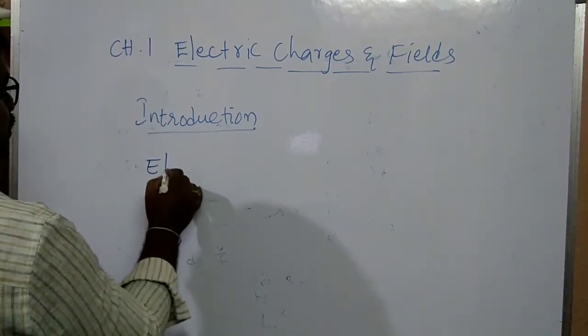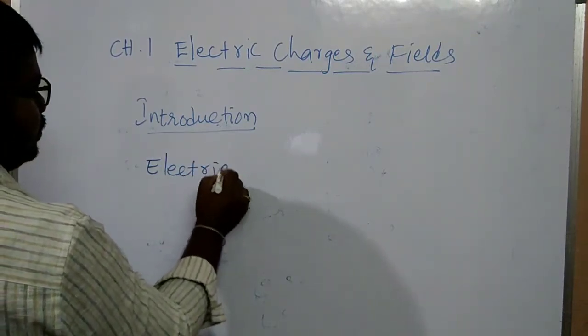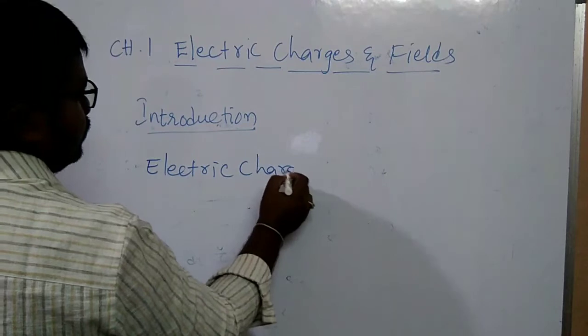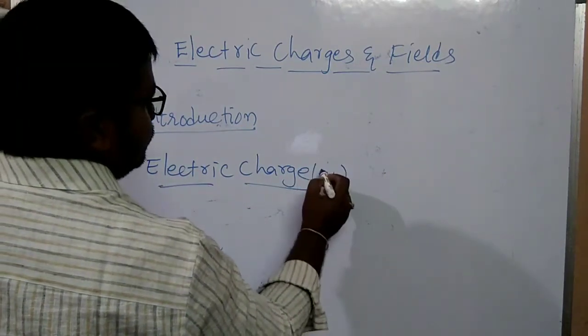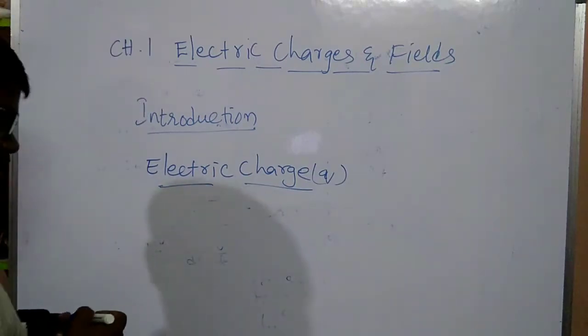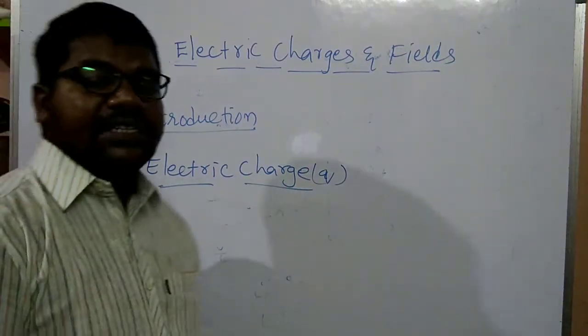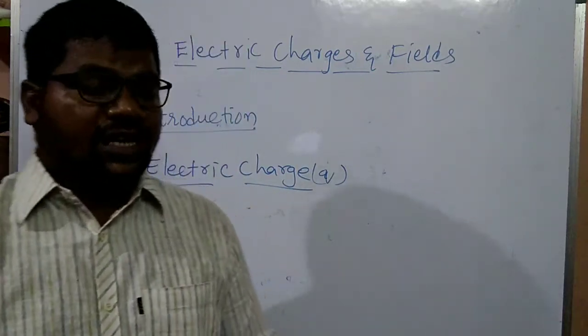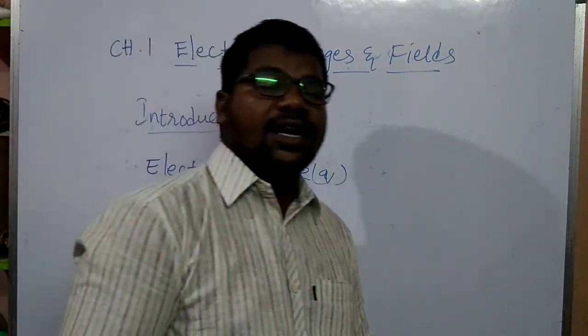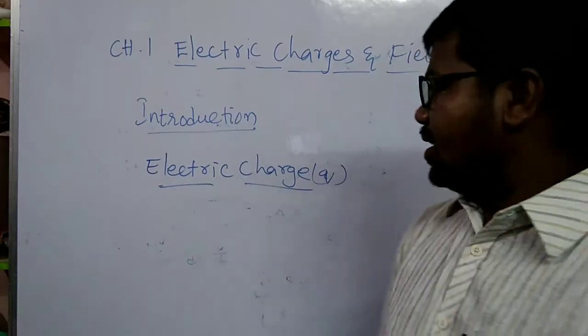Coming to electric charge, it is denoted Q. Electric charge is a fundamental property associated with matter.